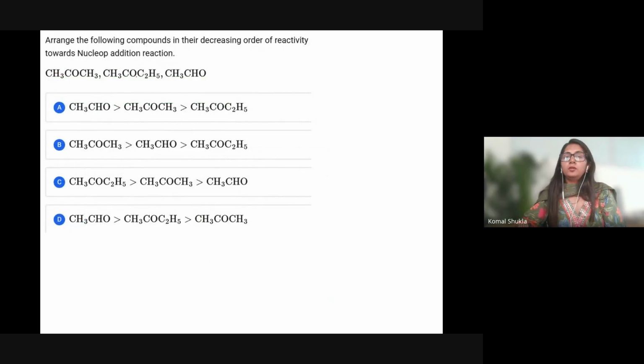This is the question. Arrange the following compounds in their decreasing order of reactivity toward nucleophilic addition reaction. It's a nucleophilic addition reaction. Okay, so just tell me, this is a nucleophilic addition reaction. Again, this is very easy. We'll talk about the decreasing order of reactivity towards the nucleophilic addition reaction.